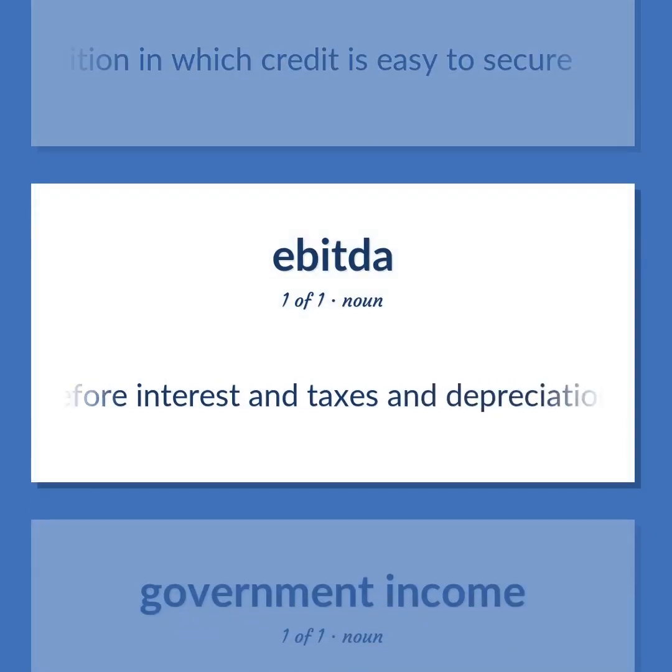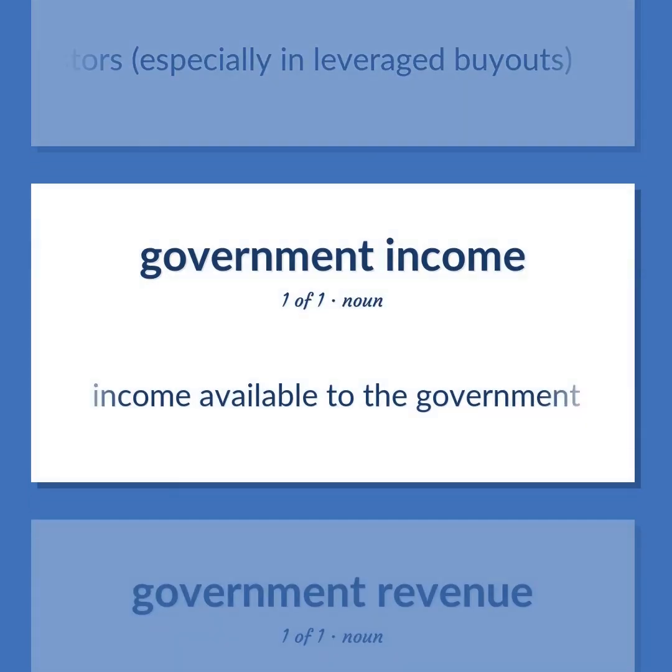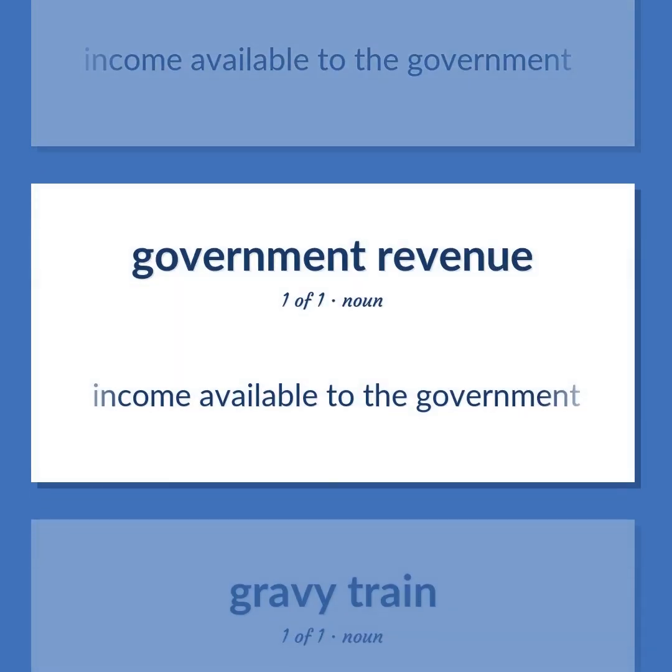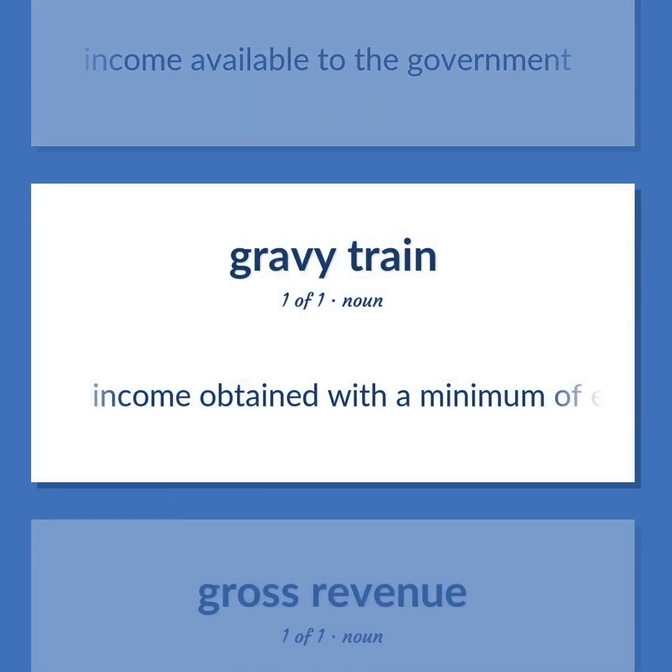Income before interest and taxes and depreciation and amortization have been subtracted. An indicator of a company's profitability that is watched by investors, especially in leveraged buyouts. Income available to the government. Income obtained with a minimum of effort.